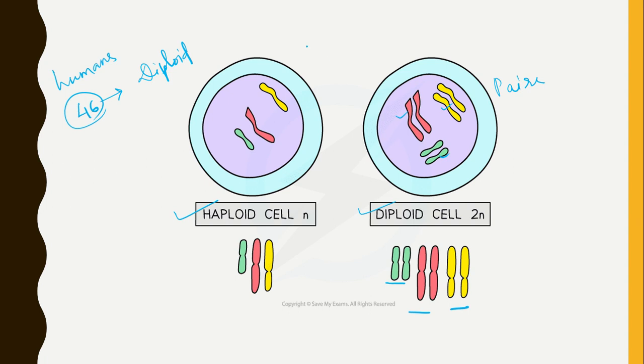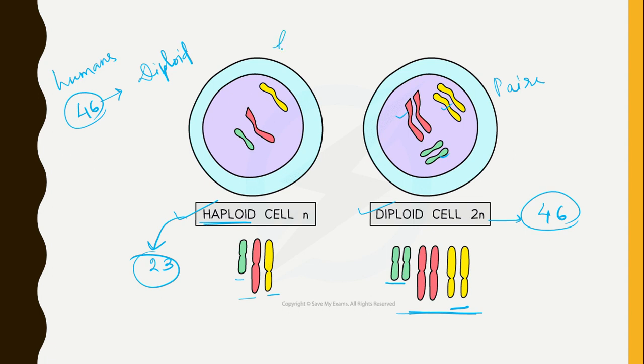If we assume these are cells of a human, and this is a diploid cell, then it must contain 46 chromosomes. If we call it a haploid cell, then the chromosome number is reduced to half, so the number will be 23. In diploid, the chromosomes are in pairs, but in haploid, the chromosomes stay at half of the number.